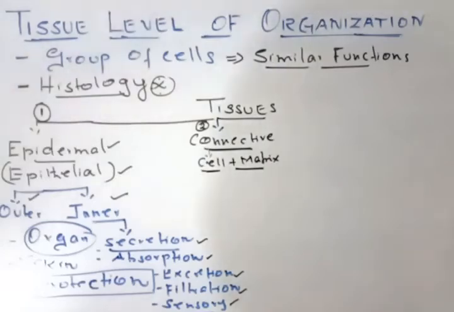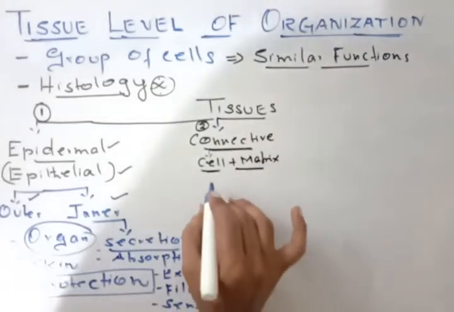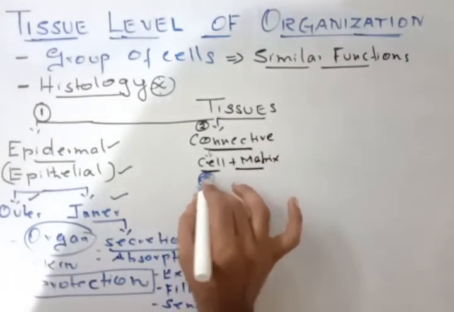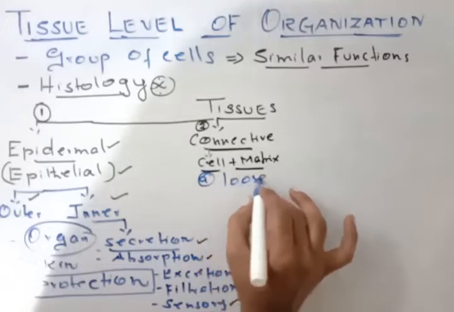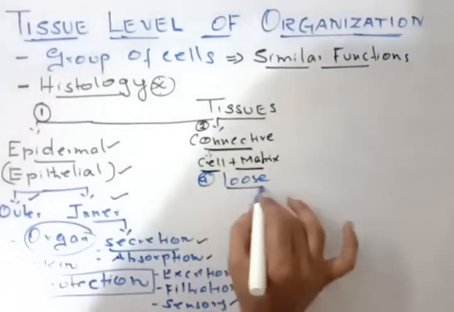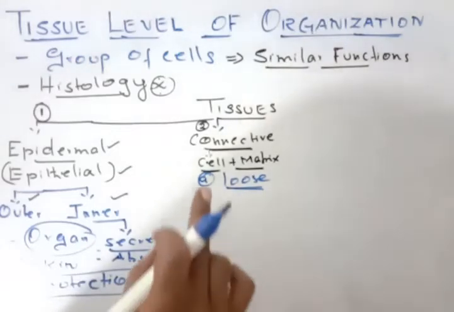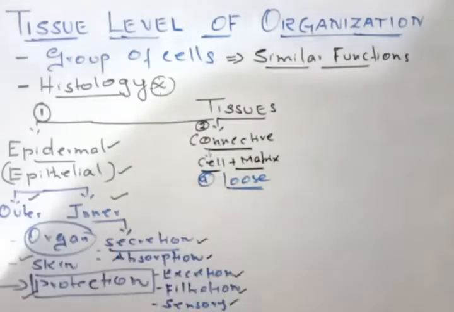Now if this is the connective tissue, the cell which is embedded in the matrix, the first part here we will talk about: if the cell is loosely arranged in the matrix, it is called loose connective tissue. Okay, so connective tissue depends upon the arrangement of cells in the matrix.